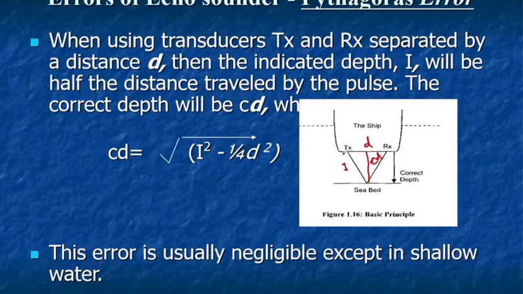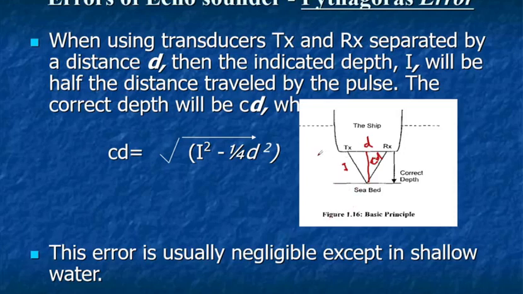So the corrected depth CD will be given by the root under I square minus d by 2 whole square. Then you will get this corrected depth, which has to be taken into account in order to get the actual depth. It is actually negligible in deep water, but in shallow water it becomes prominent, so it has to be taken into consideration.